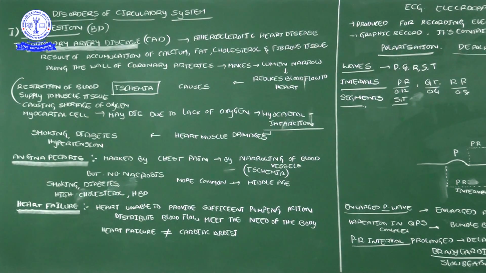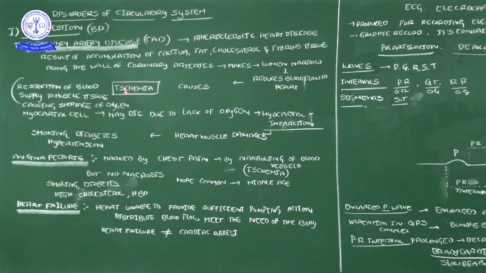What I said, coronary artery disease, we can also consider as atherosclerotic heart disease. It results from the accumulation of calcium, fat, cholesterol and fibrous tissue along the wall of the coronary artery. Then it makes the blood vessel lumen narrow, reducing the blood flow to the heart.